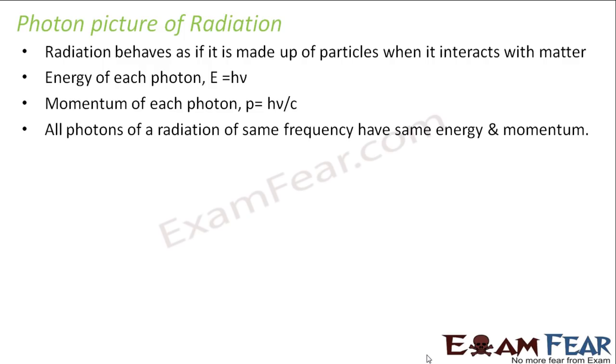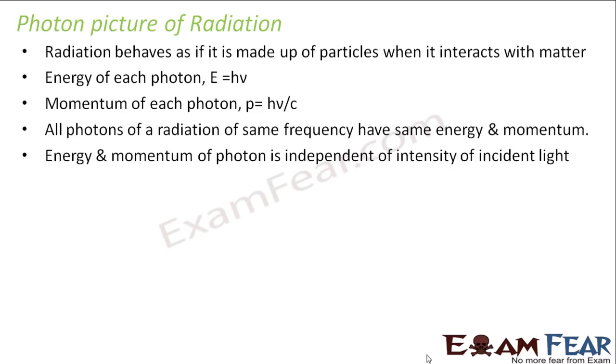So if a radiation has the same frequency, then all the photons will have the same energy and the same momentum. Energy and momentum of a photon are independent of intensity of incident light. Please remember that intensity governs only one thing, and that is photocurrent.